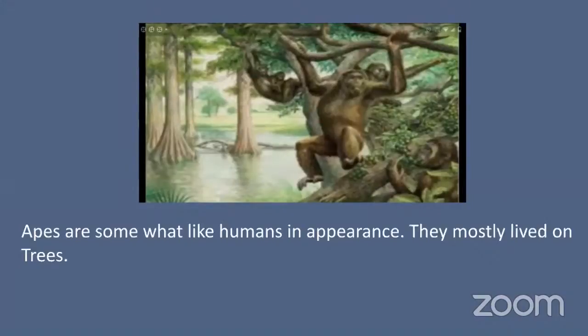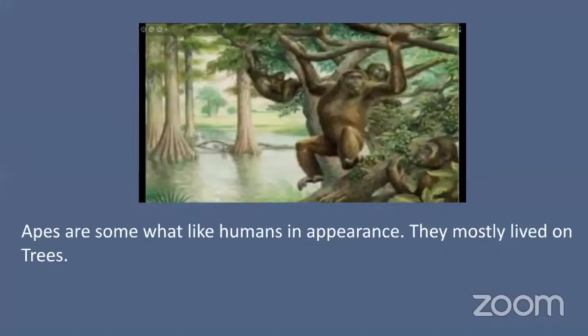Apes means uncivilized human beings. This matter is about thousand years ago, very long back. So these apes are somewhat like humans in appearance.